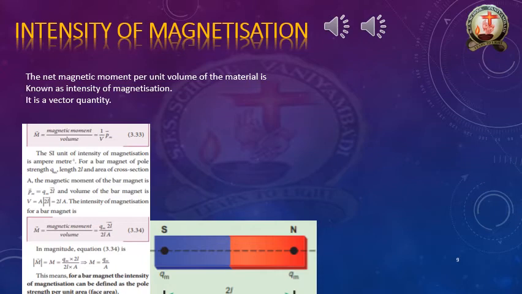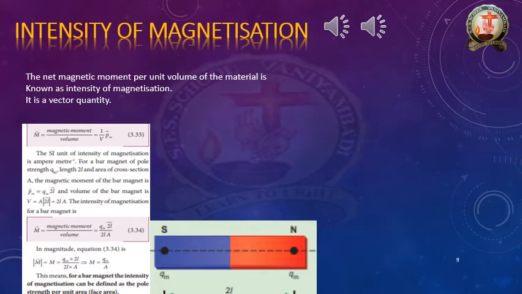This is the definition of the intensity of magnetization only for a bar magnet. It is not the standard definition of intensity of magnetization. Remember it is only for a bar magnet.